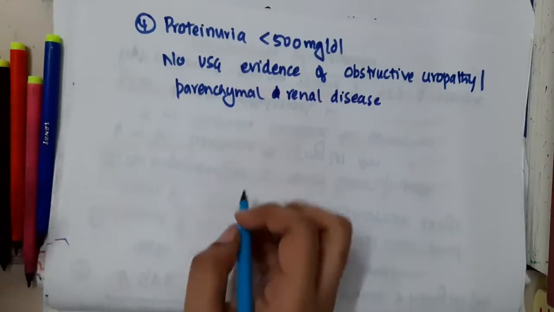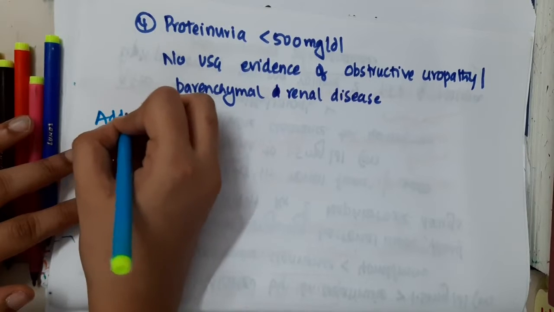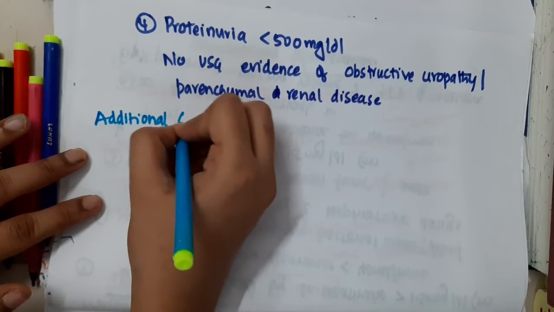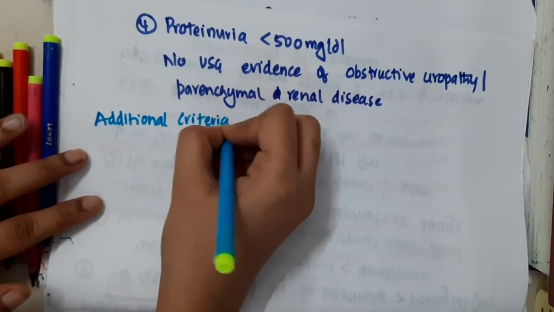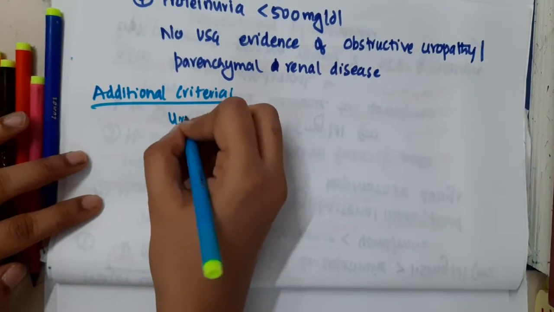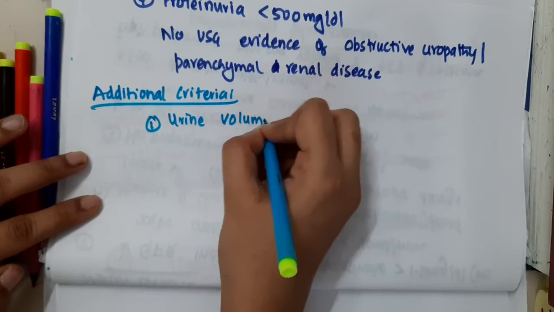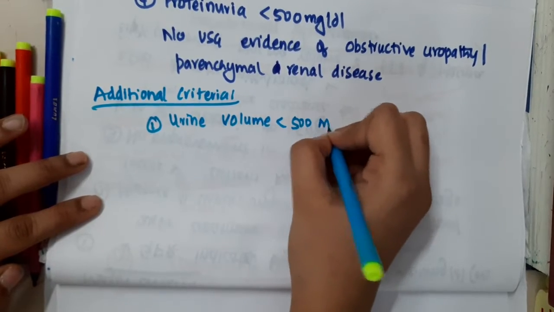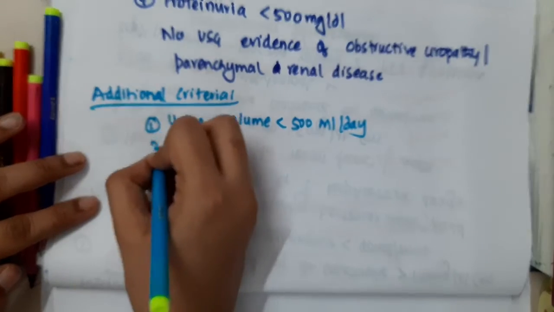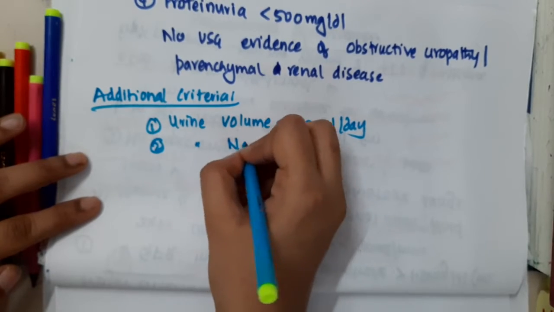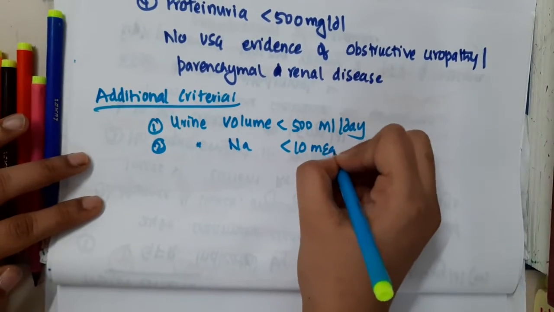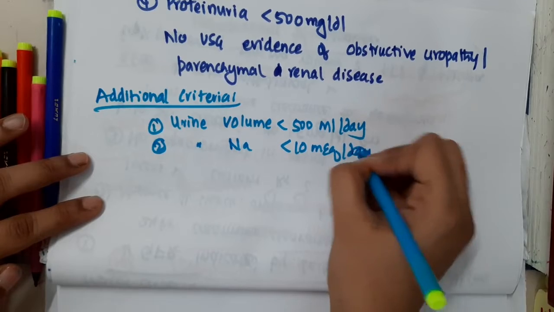Now the additional criteria. First, urine volume less than 500 milliliter per day. Second, urine sodium less than 10 milliequivalent per liter.